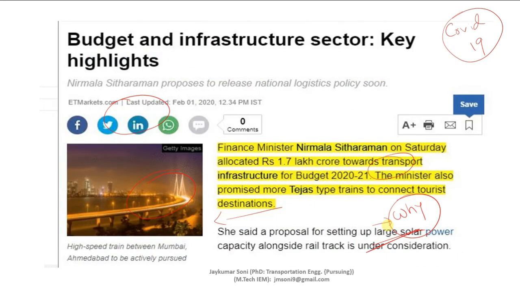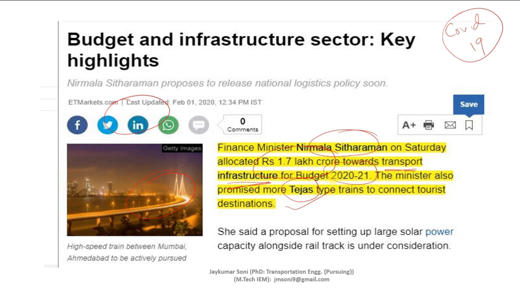You can see in this photo, under budget and infrastructure sector, the key highlight states that Finance Minister Shrimati Nirmala Sitharaman on Saturday has allocated 1.7 lakh crore rupees towards transportation infrastructure in the 2020-21 budget. Friends, 1.7 lakh crore rupees is a huge amount as far as the Indian budget scenario is concerned. And she has also promised that more Tejas type trains will connect tourist destinations.